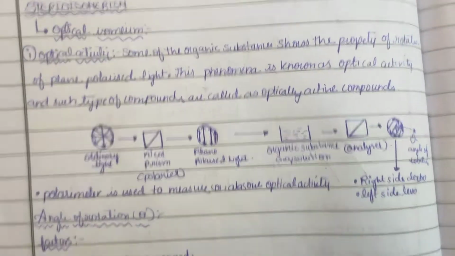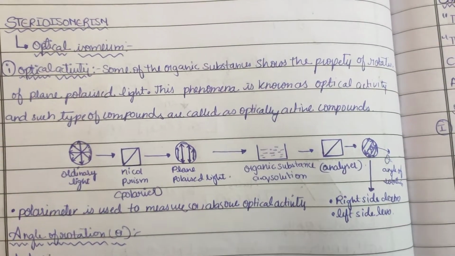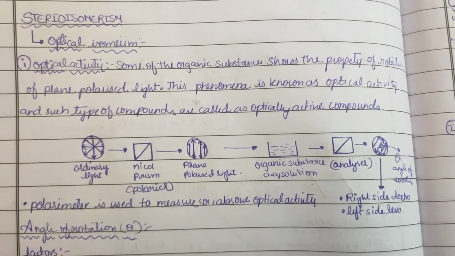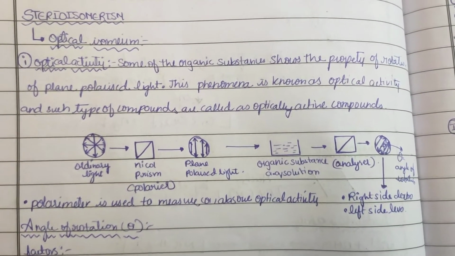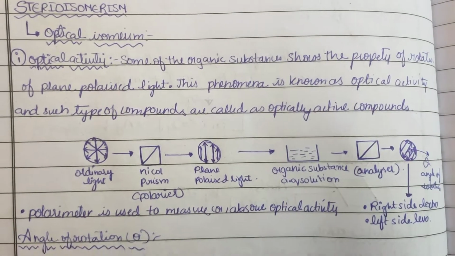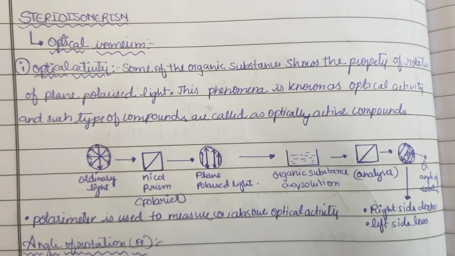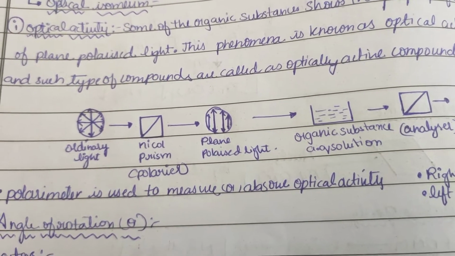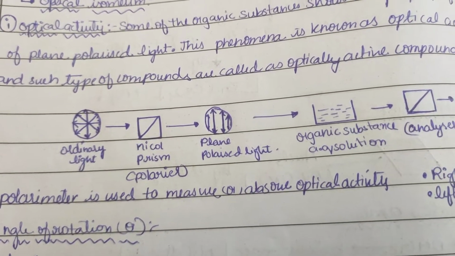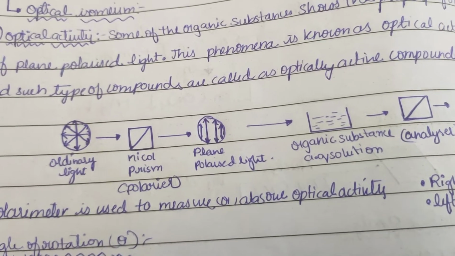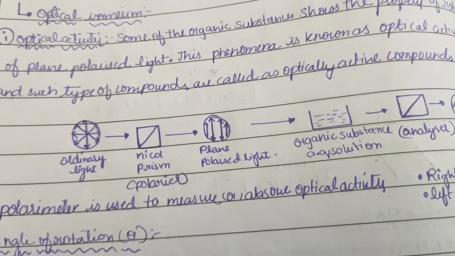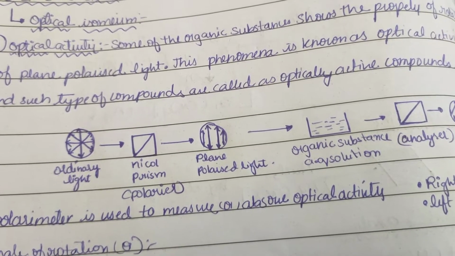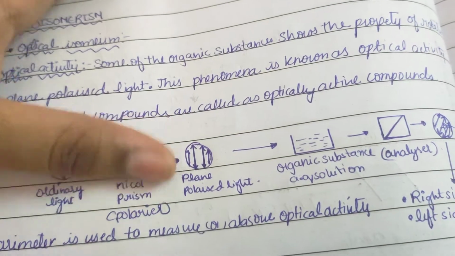Some of the organic substances show the property of rotation of plane polarized light, and this phenomenon is known as optical activity. Such compounds are called optically active compounds. Here you can see the ordinary light is passed through a Nicol prism, which is also known as a polarizer, so that the ordinary light passes through the Nicol prism and forms plane polarized light in a straight direction.